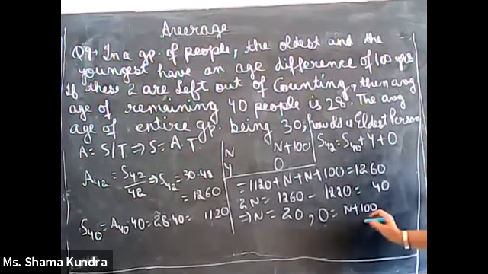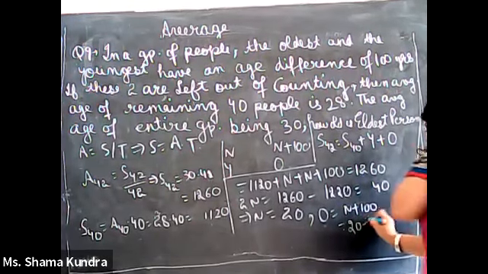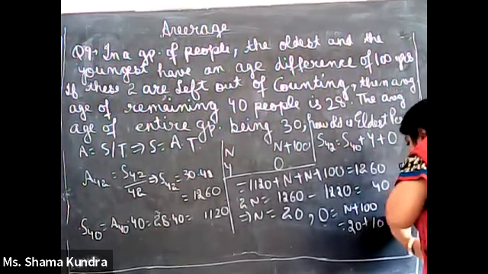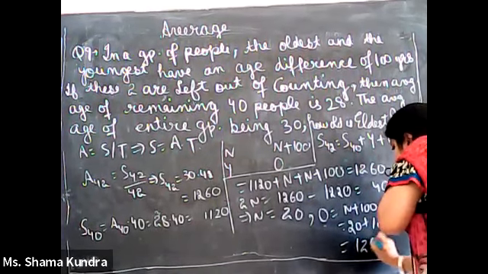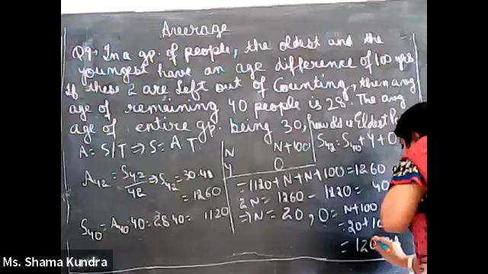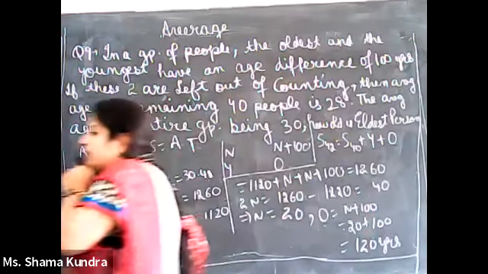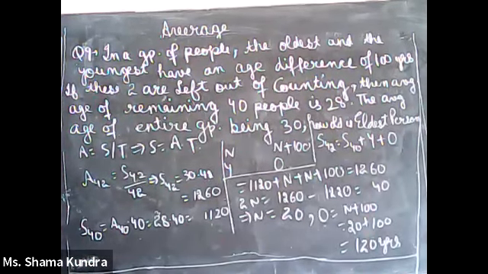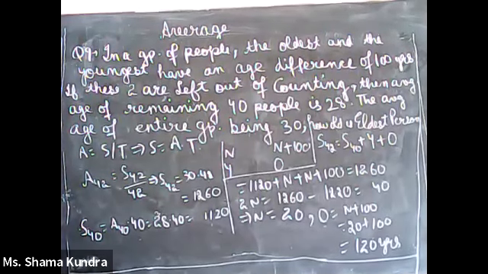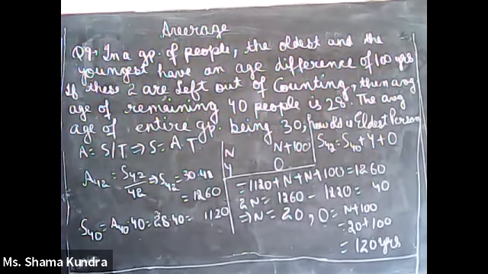N is 20, so 20 plus 100 will be 120 years. This is the age of the eldest person. See how easily we have calculated it.